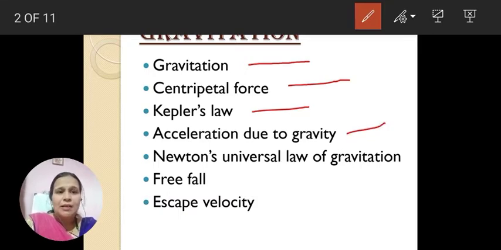Next is acceleration due to gravity. Another important point is Newton's universal law of gravitation, along with its mathematical expression. And then the two small topics are free fall and escape velocity. So these are the various topics which are covered under this lesson, gravitation.